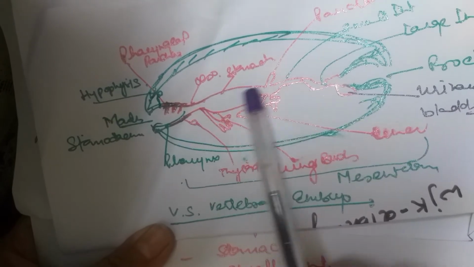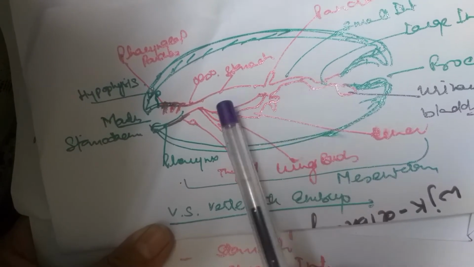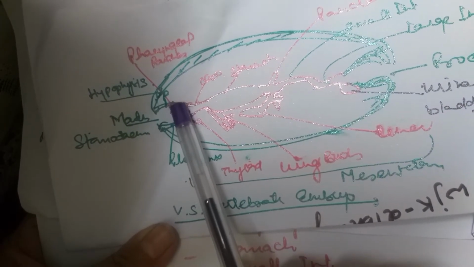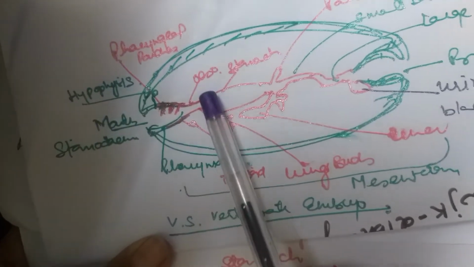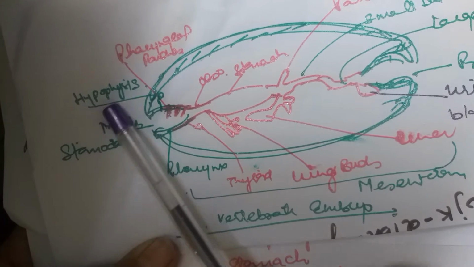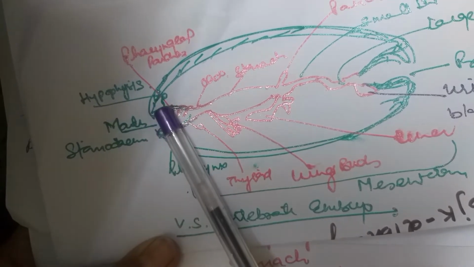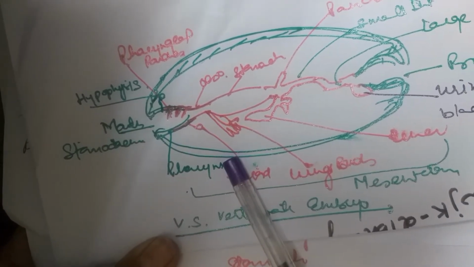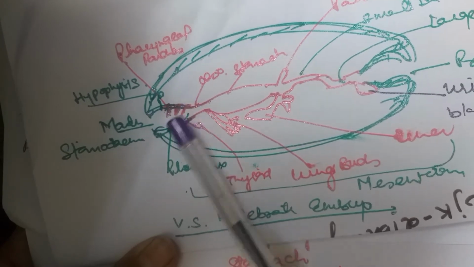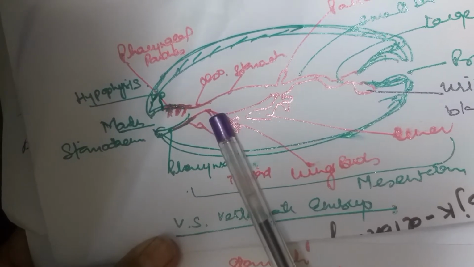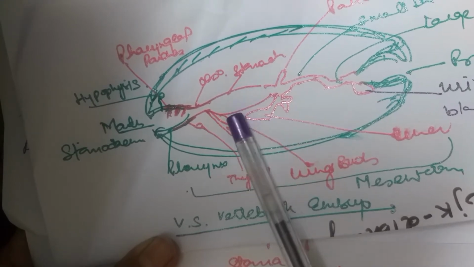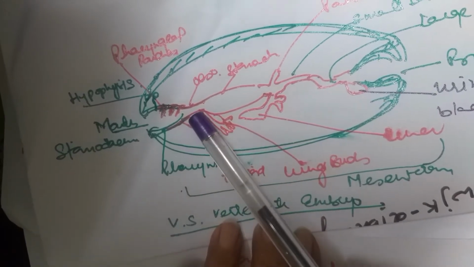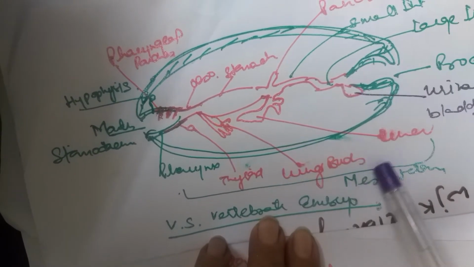The endodermal part gives rise to different organs associated with the gut. This is the pharynx, which shows the pharyngeal pouches. The anterior ectodermal part shows the hypophysis, whereas the thyroid develops from the ventral part of the pharynx. Then the mouth leads into the pharynx, then the esophagus, and then it expands to form the stomach, which is the storage portion of the gut. From the ventral part of the esophagus, you can see the lung buds rising.